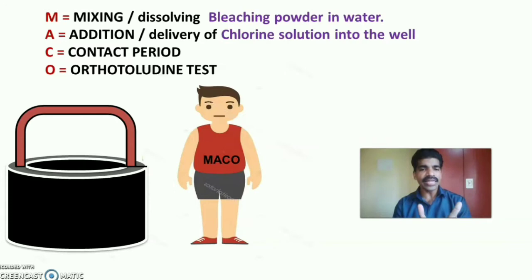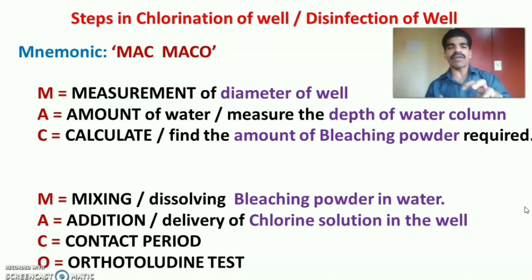So these are the 7 steps to be conducted by MAC and MACO in their assignment of chlorination of well. Let us see in detail about their chlorination process. As we have already informed, the mnemonic is MAC, MACO. Let us expand the MAC and MACO.